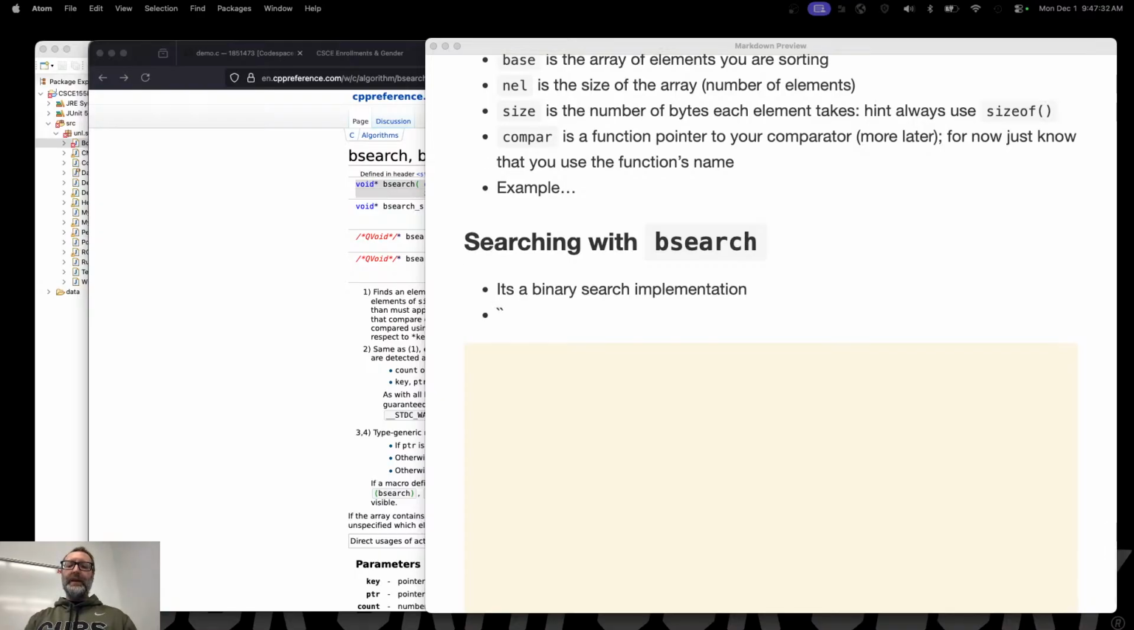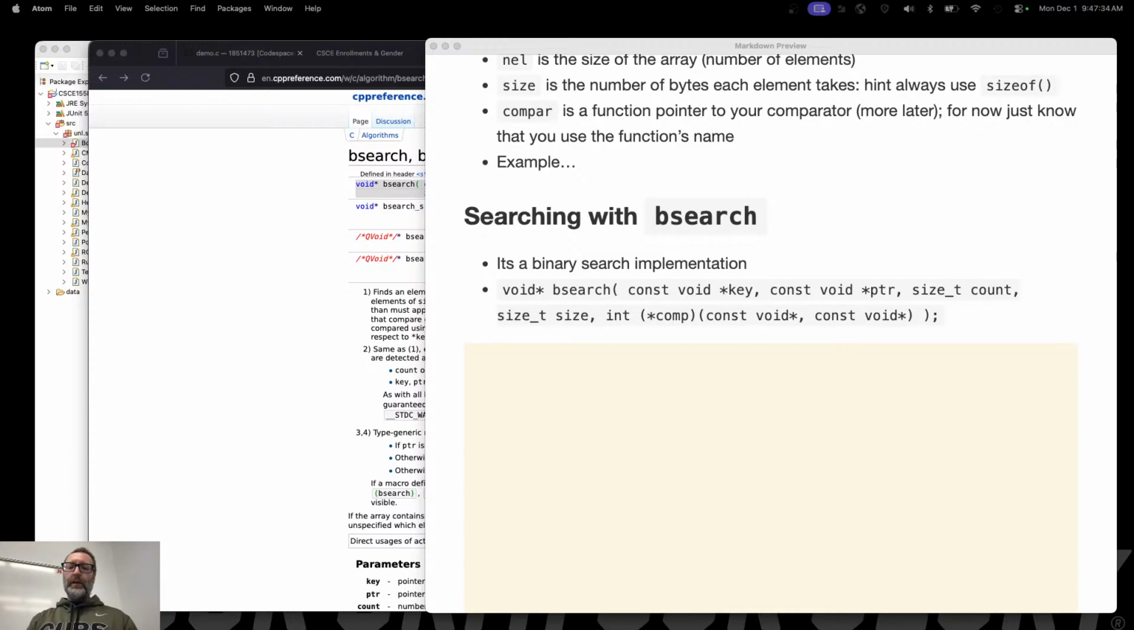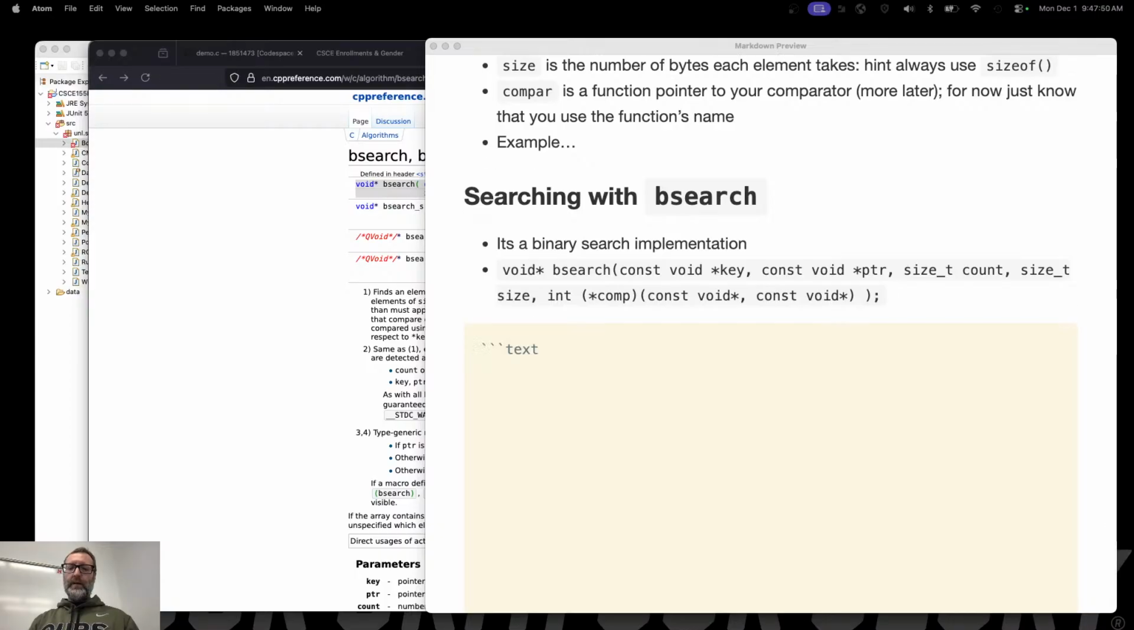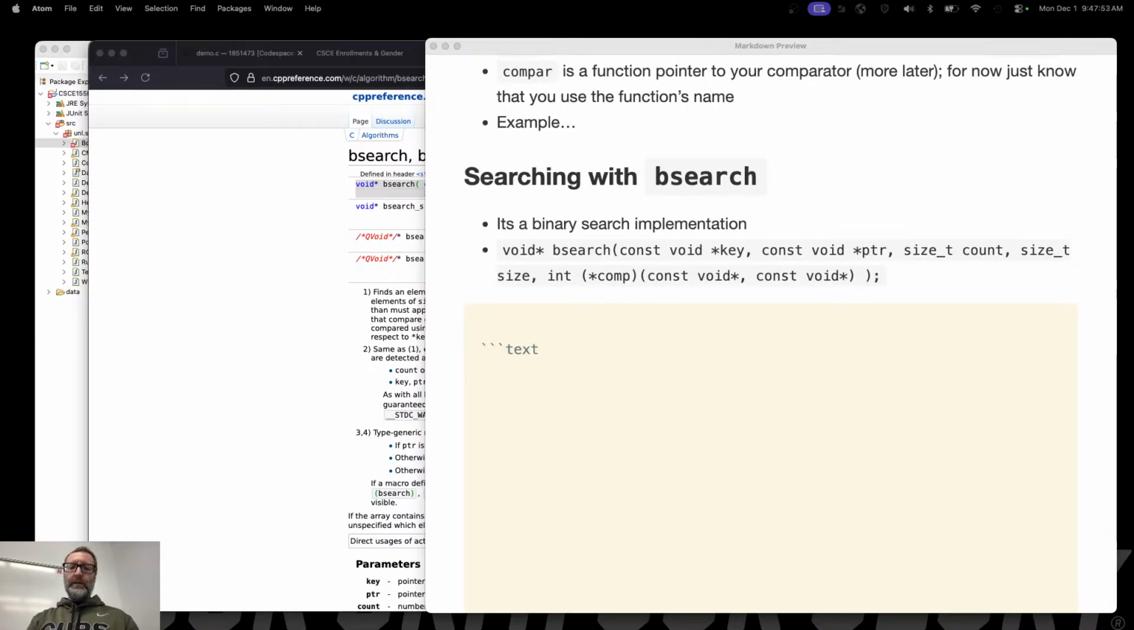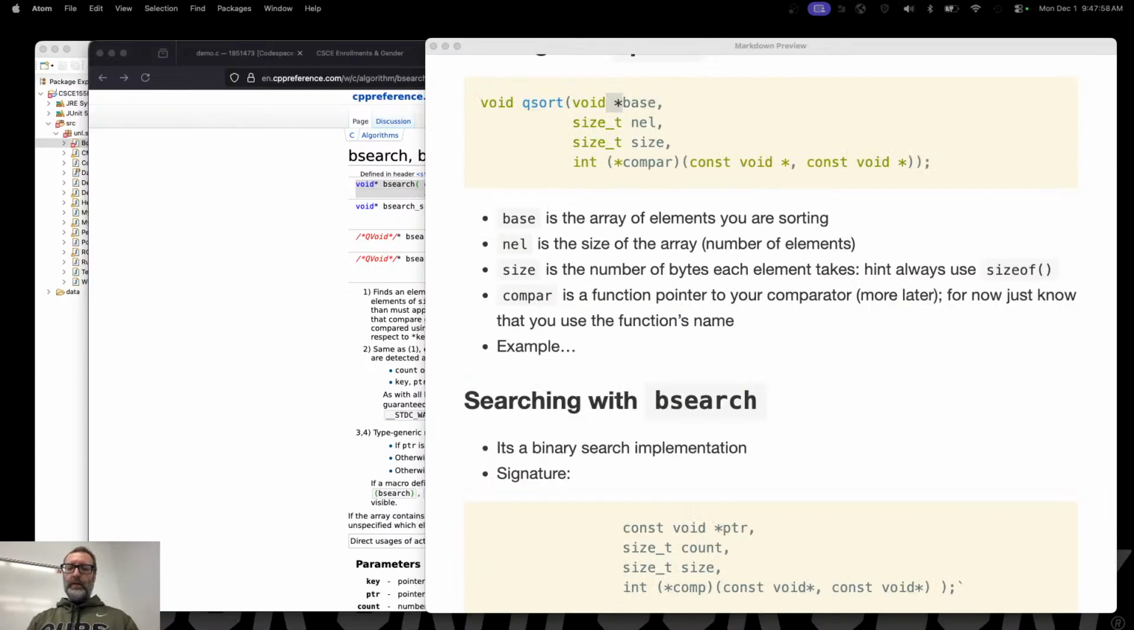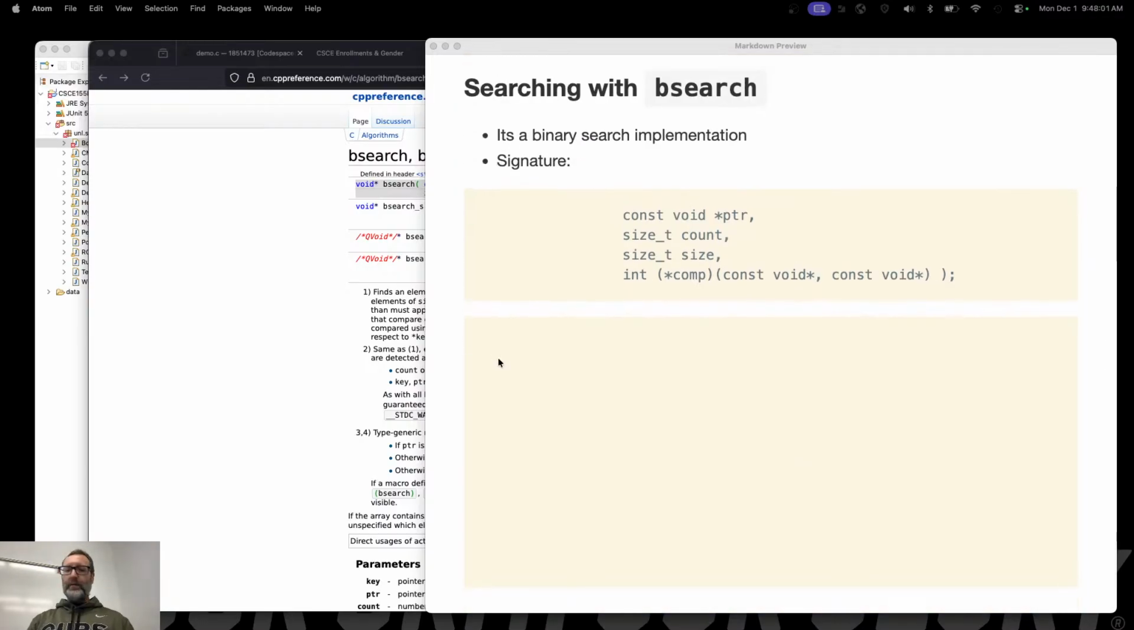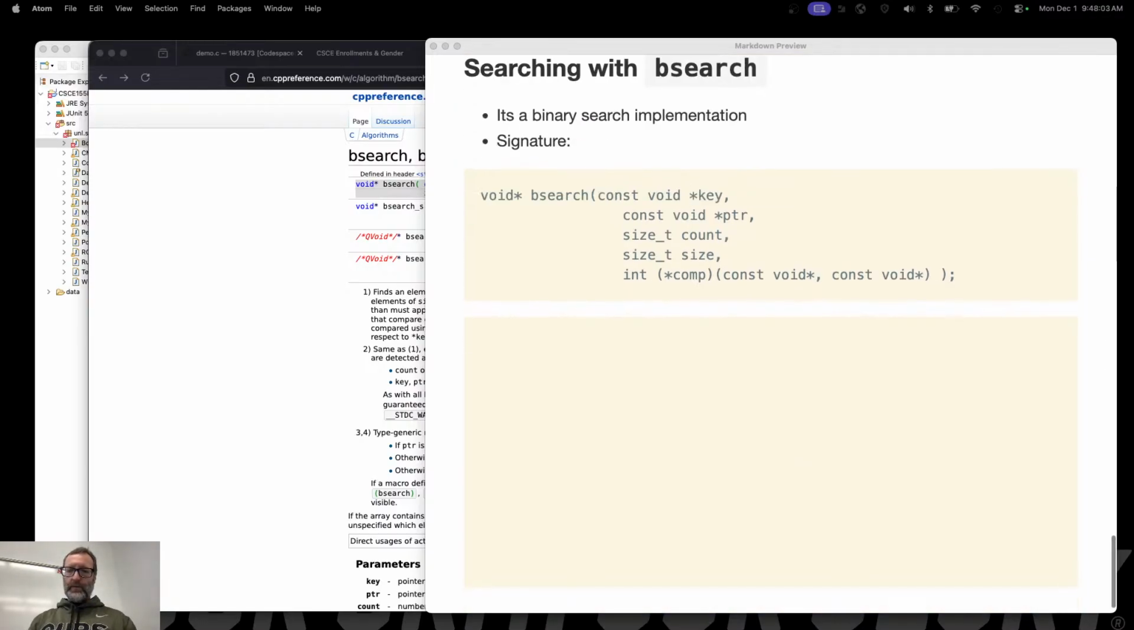And here is its signature. Let me go ahead and clean that up a little bit here. So const void key, const void ptr, size, count, size, and then a comparator. Oh, come on. Why is this not working? Oh, I need to go into full code mode here. So signature, and there we go. Does that look better? Oh, no, it doesn't look better. Let me go down to the next one. Okay, there we go. And I'll realign everything there just to make it look nice.